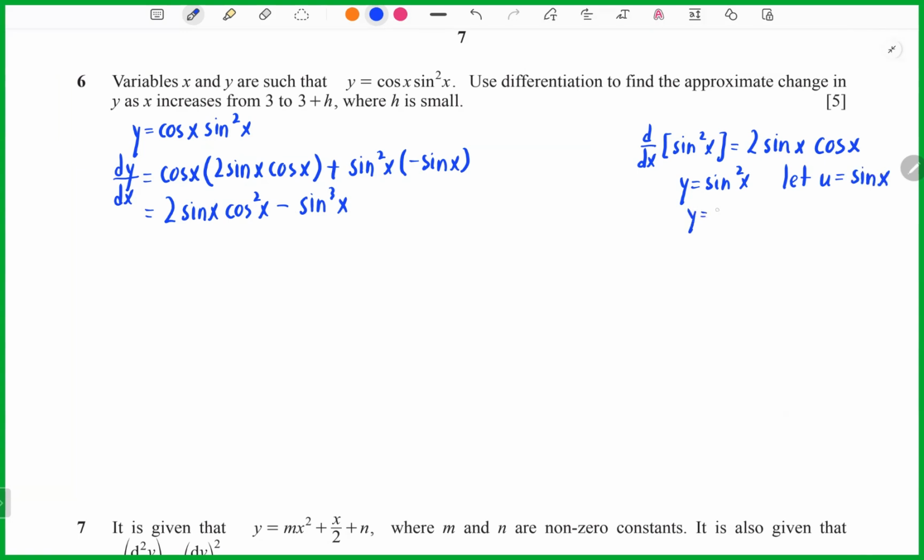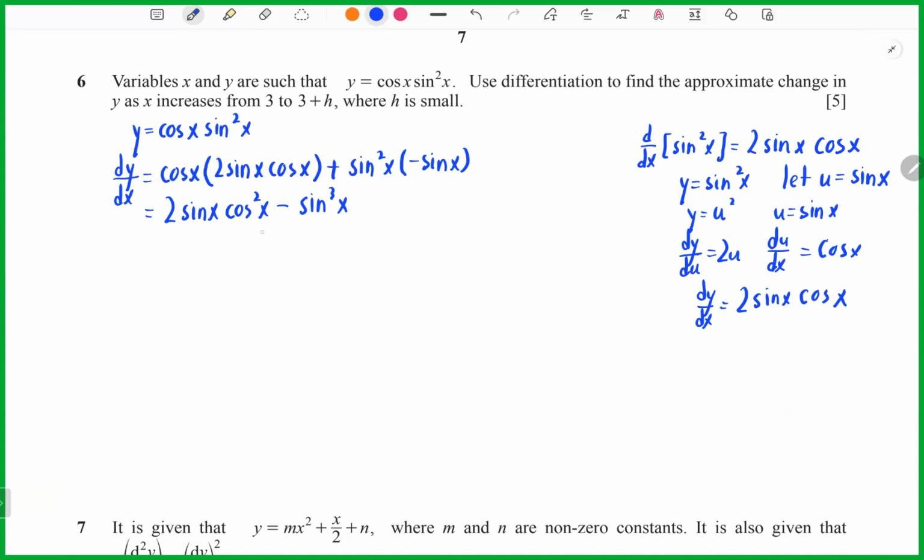Okay, you see? So you will get dy/du equals 2u, and du/dx equals cos x. So dy/dx, you will get 2, u is sine x, so it's 2 sine x, multiply with the cos x. So you will know how we get it.